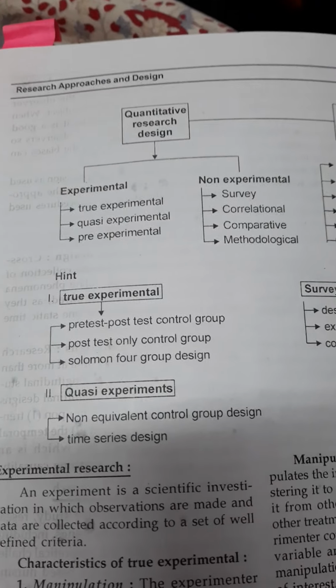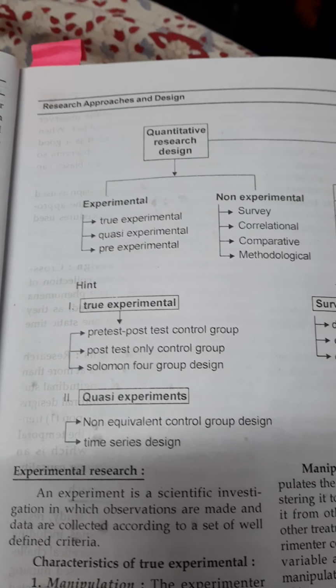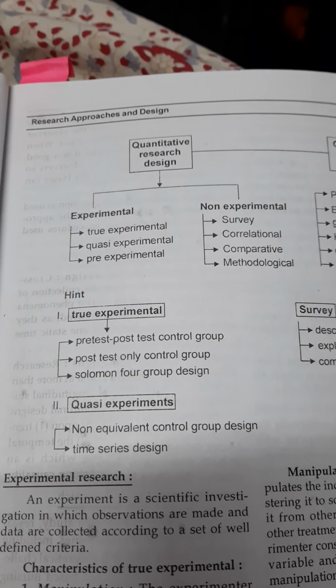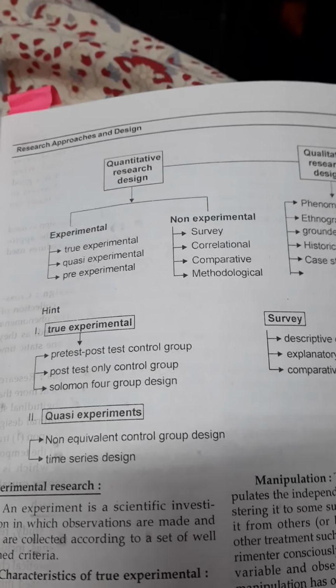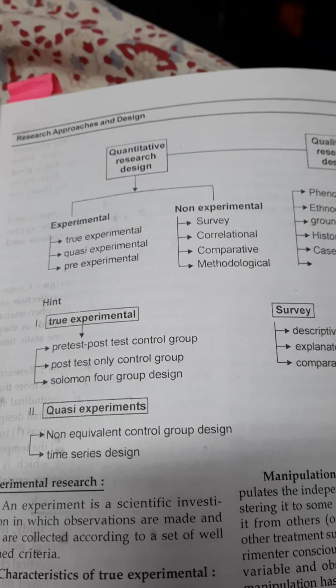In the quantitative research design, we have experimental and non-experimental. First, the non-experimental design: survey, correlational, comparative and methodological. So these are the four designs in non-experimental.